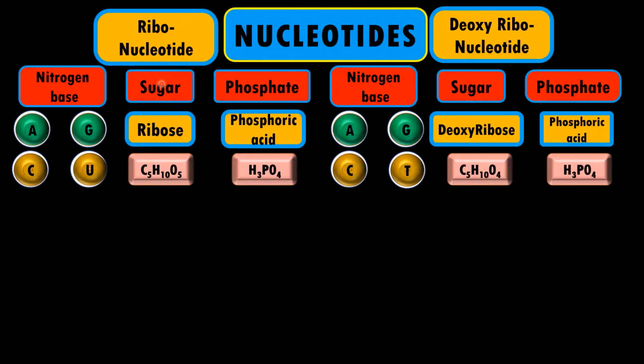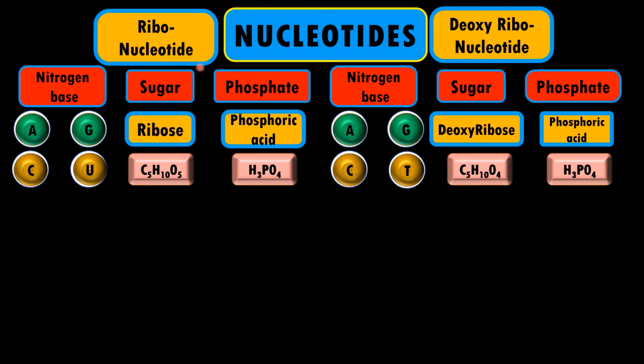Students, before we start with replication of DNA, let us understand some of the terms. Now these terms we have done in one of the previous videos, that is structure of DNA. You can watch that video. Now we know that nucleotides are of two types, ribonucleotides and deoxyribonucleotides. Ribonucleotides are the part of RNA, whereas deoxyribonucleotides are the part of DNA.